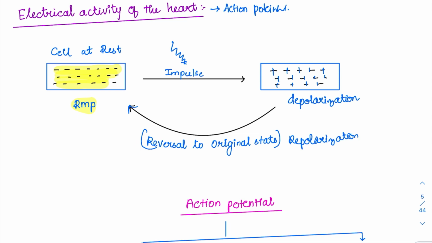To bring the cell back to the original state. How can repolarization happen? Repolarization can happen whenever there is a negative charge entry or the positive charge is moving out. If the positive charges are moving out, like potassium moving out, then repolarization can also happen. We will be constantly using both these terms in the action potential discussion.